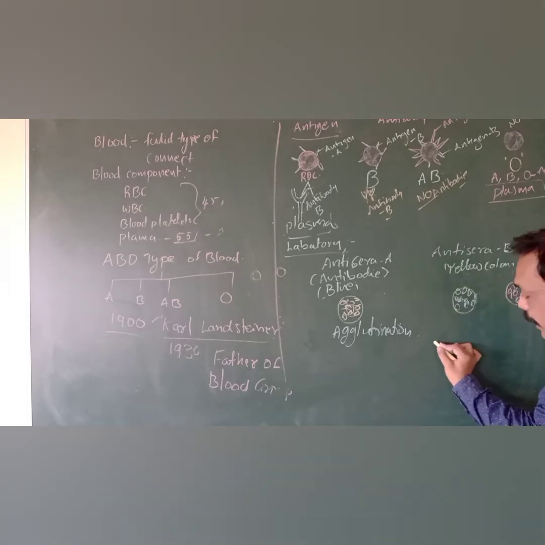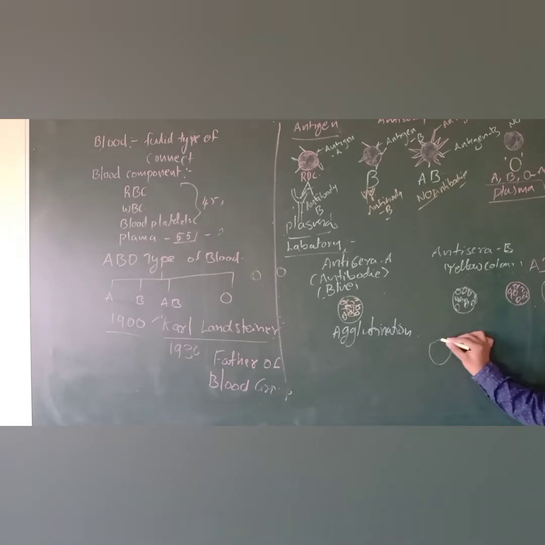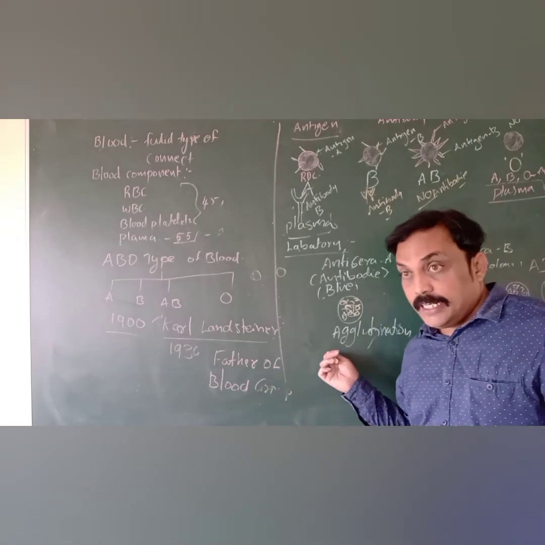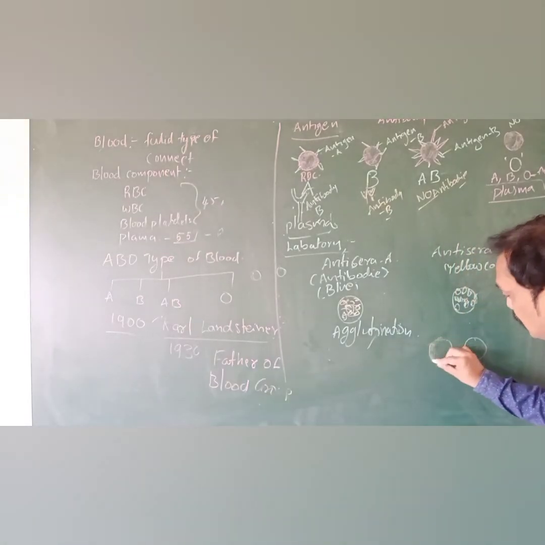For example, again I took one more blood sample from another person, not the same person. Again I used anti-sera A and anti-sera B. For example, it is not coagulated. It is not agglutinated. The sample stays like that only.